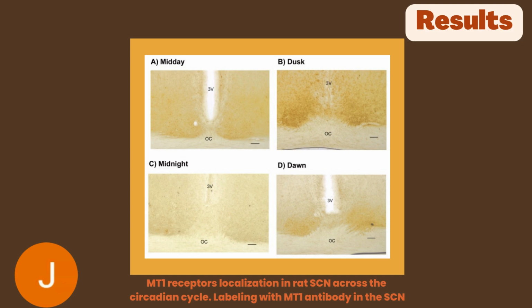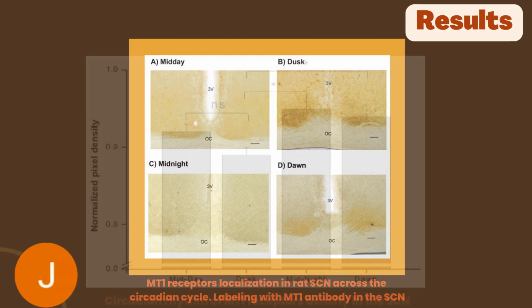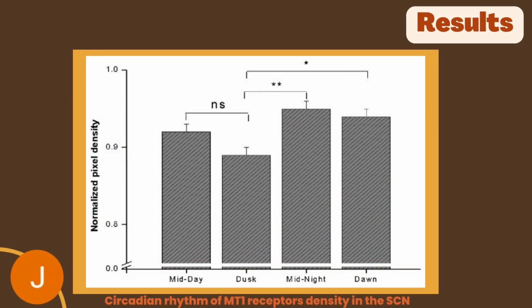Labeling was observed during other three circadian times, but was less pronounced as compared to dusk. Also, the pattern of labeling was more discrete, probably labeling only the cell bodies of SCN neurons. Using one-way ANOVA quantification method, it was observed that there was a significant variation in MT1 receptor density in SCN across the circadian cycle compared to non-SCN areas.